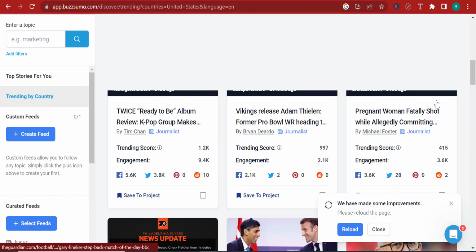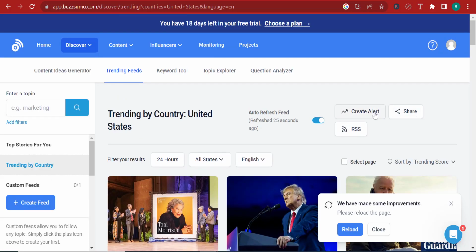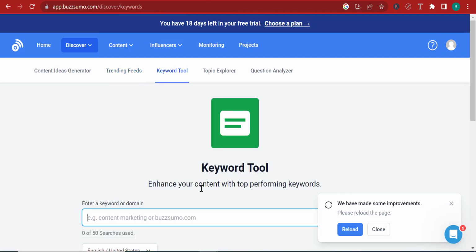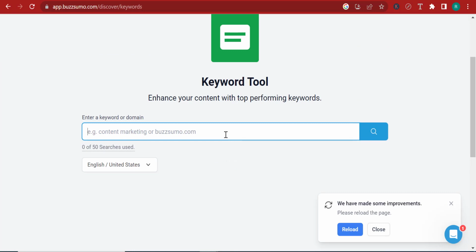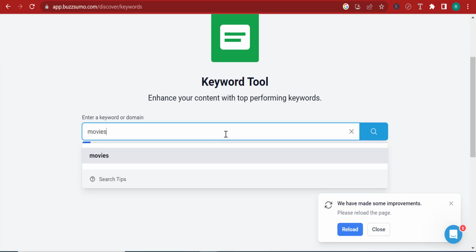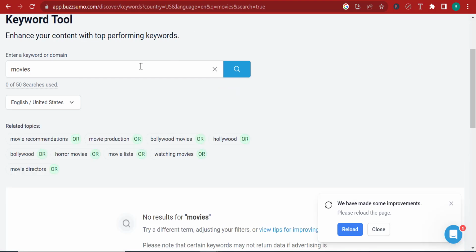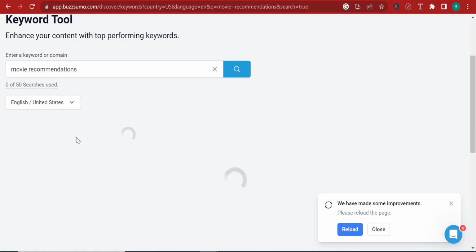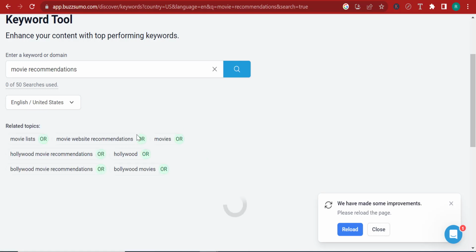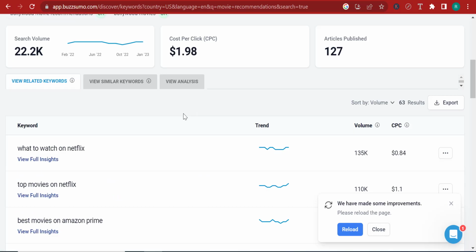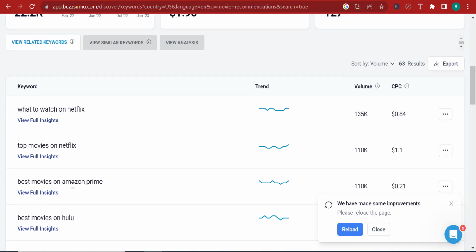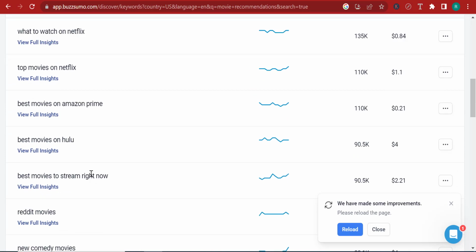Now, this stuff is not relevant to movies, but let me show you some other stuff. Keyword tool. Now over here, I can enter some keywords like, for example, movies. And I can click on search. Right, movie recommendations. All right, let's click on this one. All right, so let me scroll down. What to watch on Netflix, top movies on Netflix, best movies on Amazon Prime.